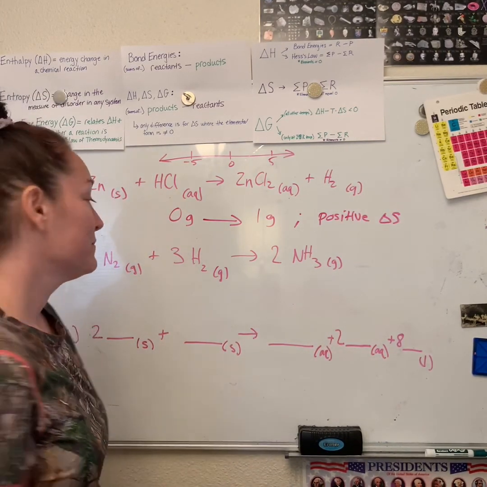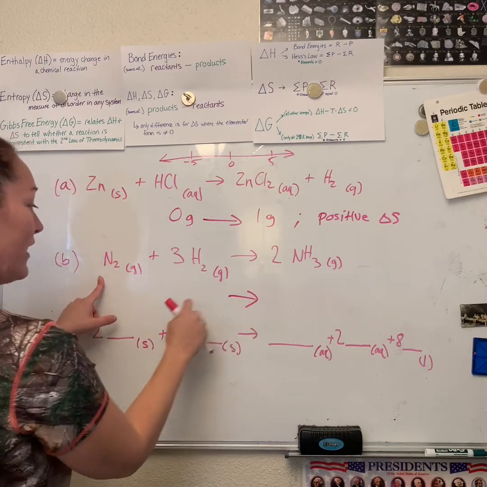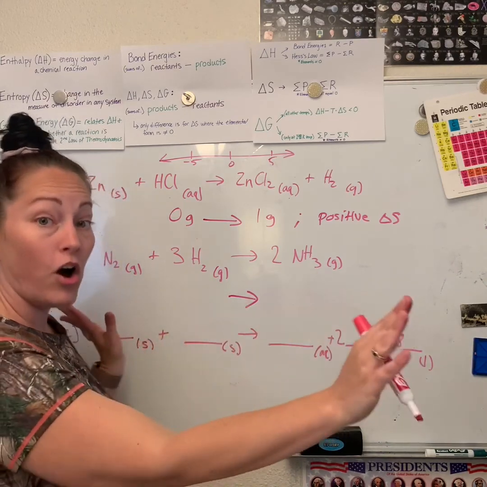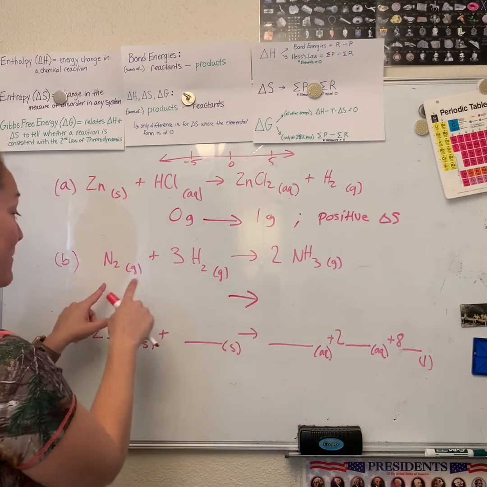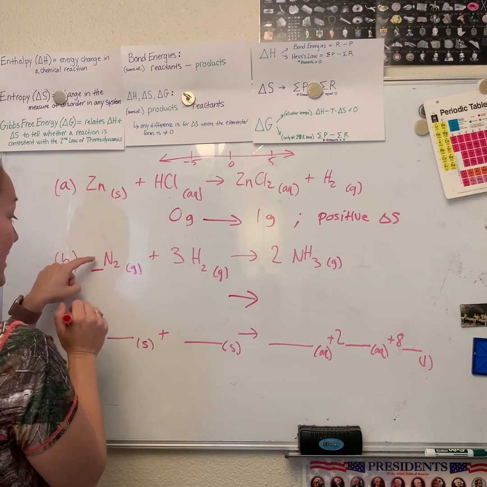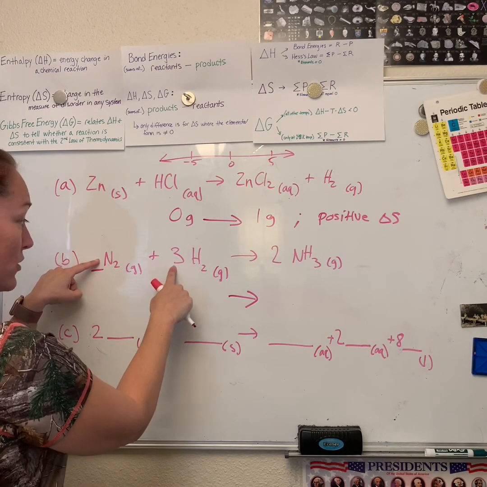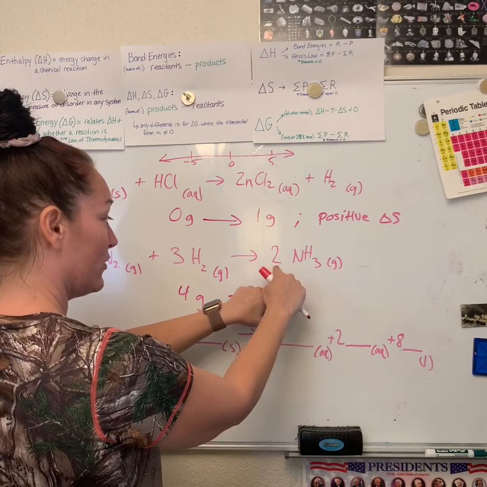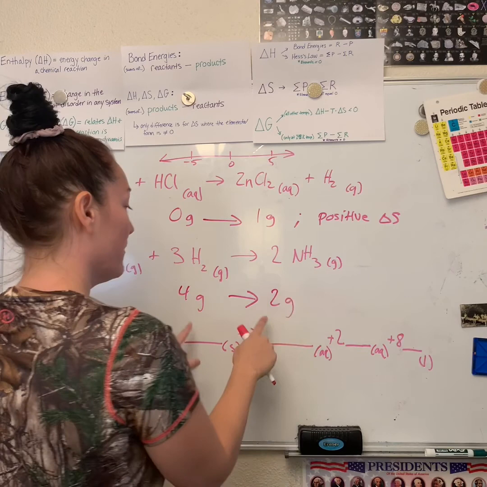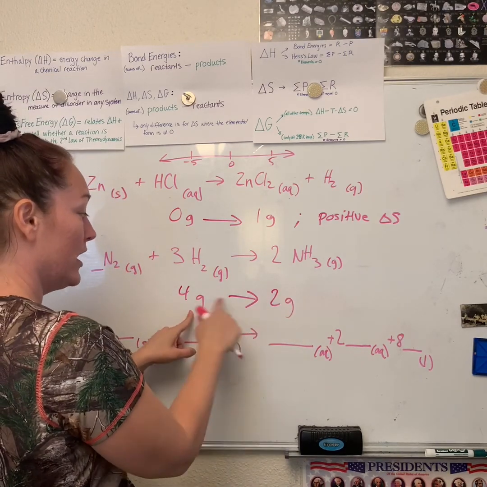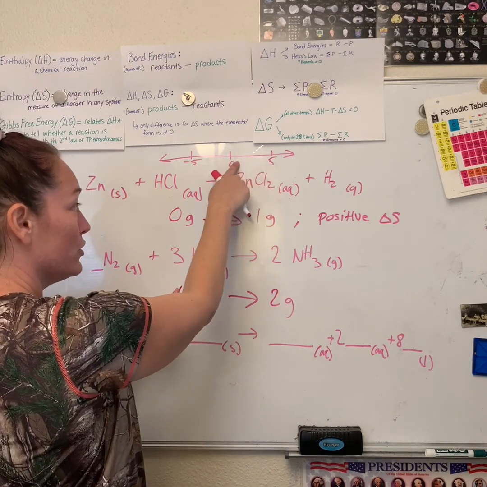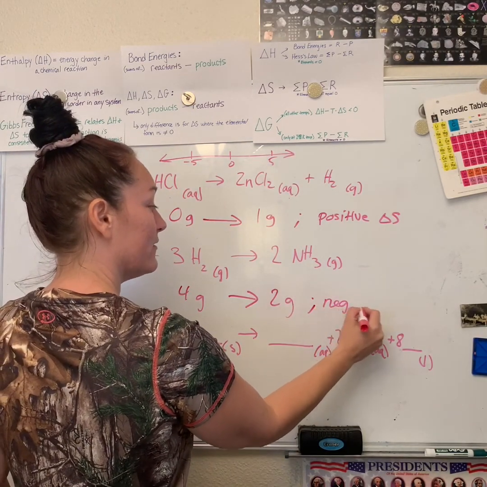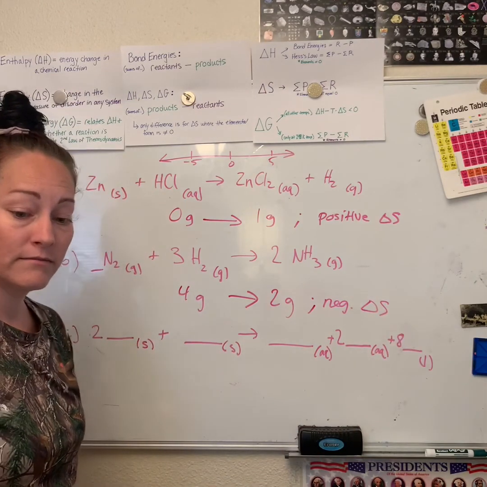Let's look at the next one. We're just gonna be comparing each side. Gas, gas, gas. So now we can compare all of these, okay? So we're gonna add up our gases. We have the number 1 sitting here, 1 and 3. So total, I've got 4 gases here. Over here, I've got a gas, and I only have 2 of them. So I'm gonna compare 4 to 2. Going from a 4 to a 2, I'm heading negative, right? So I would say this is a negative change of entropy, okay?